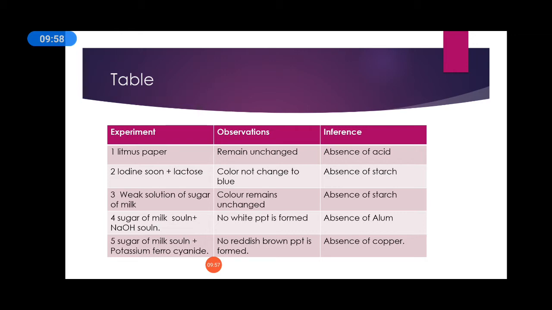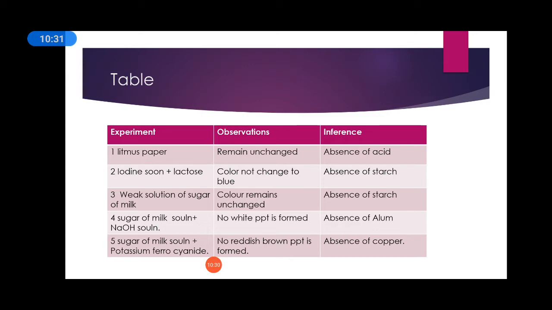Take the iodine solution. In the test tube, a solution of sugar of milk is prepared. Here is, I think, a printing mistake in the book; it should be solution. I am really sorry for that. Take the solution. Now a few drops of iodine solution are added to the sugar of milk. Then what happened? The color did not change to blue. It shows the absence of starch.